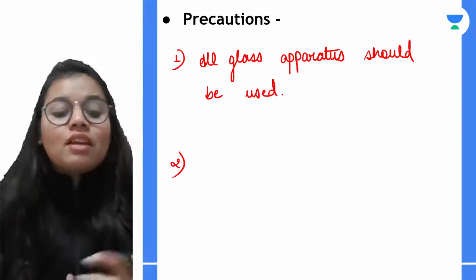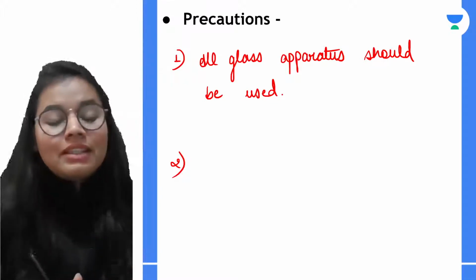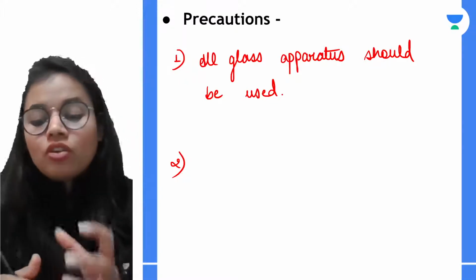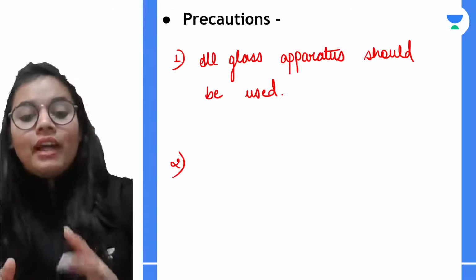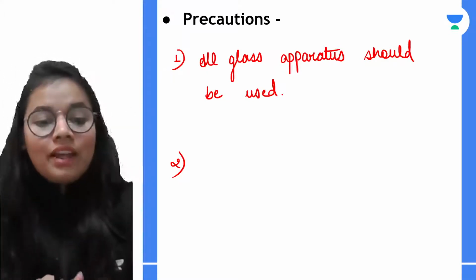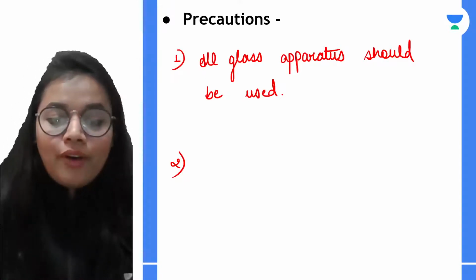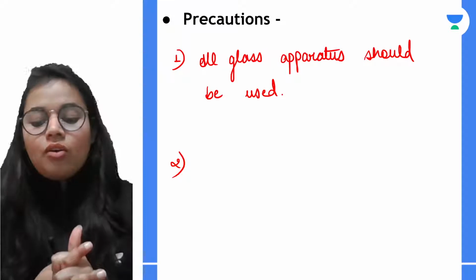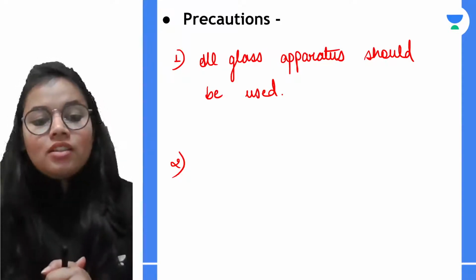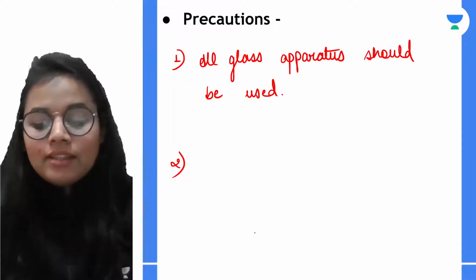place of sulfuric acid. This is because hydrochloric acid is volatile, so it vaporizes easily. Okay, and the nitric acid that will be produced will also have vapors of hydrochloric acid. Okay, so that is the problem, and therefore we are using sulfuric acid.